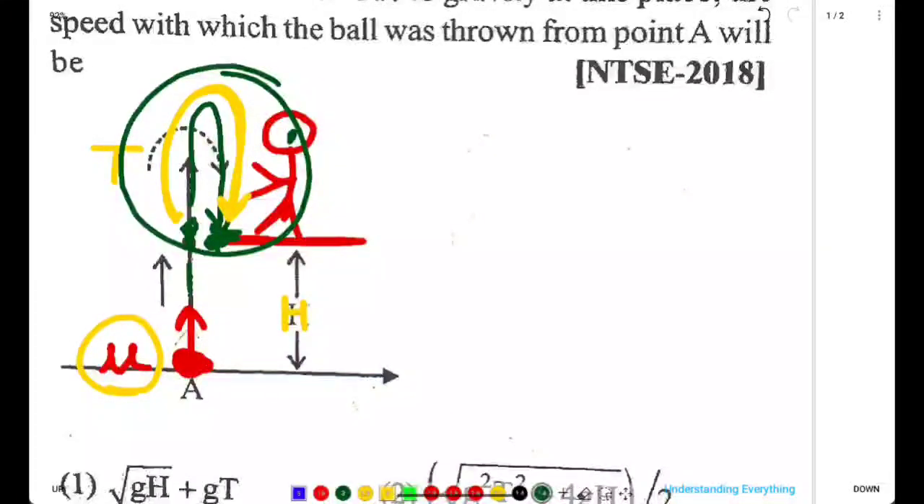For finding the initial velocity, first of all we will consider this motion. We will consider the motion from here to here. If the ball moves from here to here, we will consider only this motion, when it reaches its maximum height.